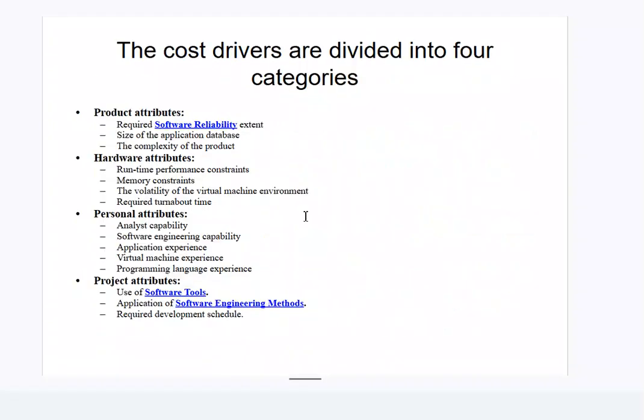The cost drivers are divided into four categories. Product attributes: software reliability, size of the application database, and the complexity of the product. Hardware attributes: the runtime performance constraint, memory constraint, the volatility of the virtual machine environment, and required turnaround time. Personnel attributes: analyst capability, software engineering capability, application experience, virtual machine experience, programming language experience. Project attributes: use of software tools, application of software engineering methods, required development schedule.